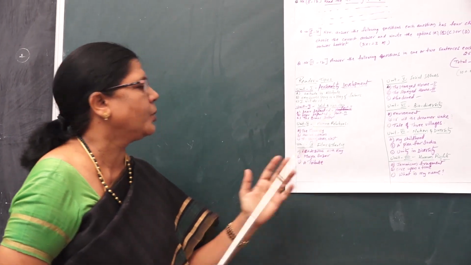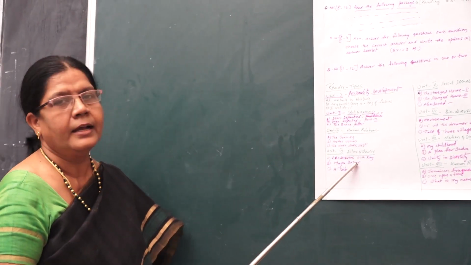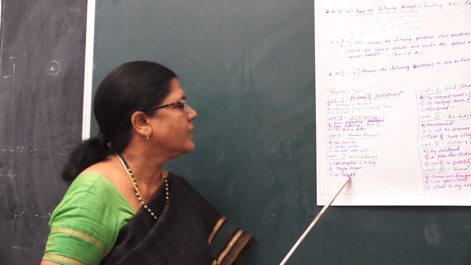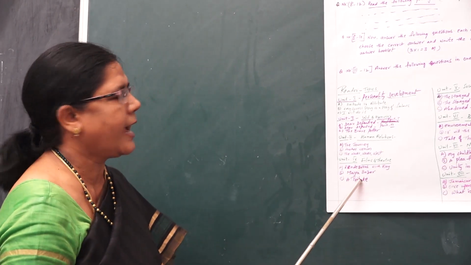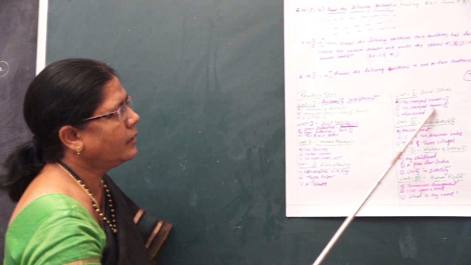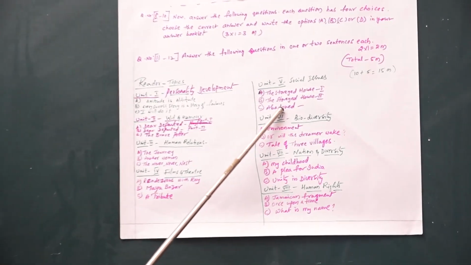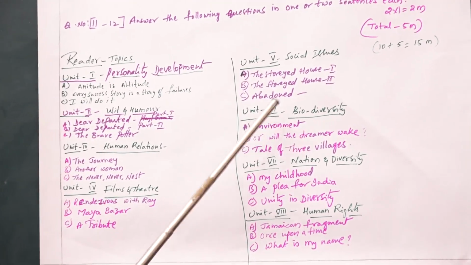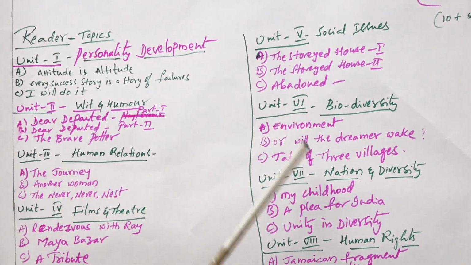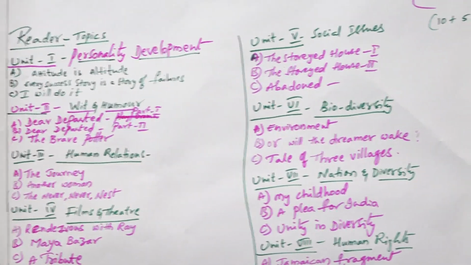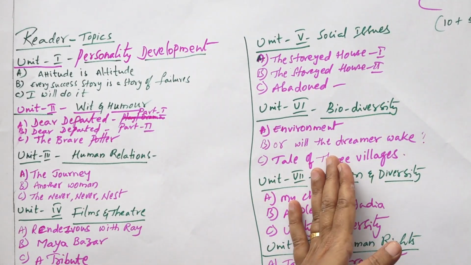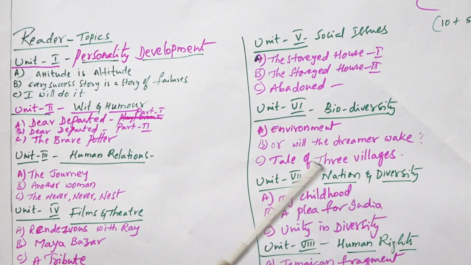Then Maya Bazaar and A Tribute. You know the movie Maya Bazaar? It's an all-time record movie. Then A Tribute is about Srimati Savitri Garu, the legendary actress. You have to remind them again of Mayaji's position in the storied house. And Abundant: how girl children are thrown in the dustbin and how ants have eaten them. All these you know. Then Our Dreamer Lake: how previously the biodiversity was safeguarded, and how human beings are now neglecting the environment and biodiversity.